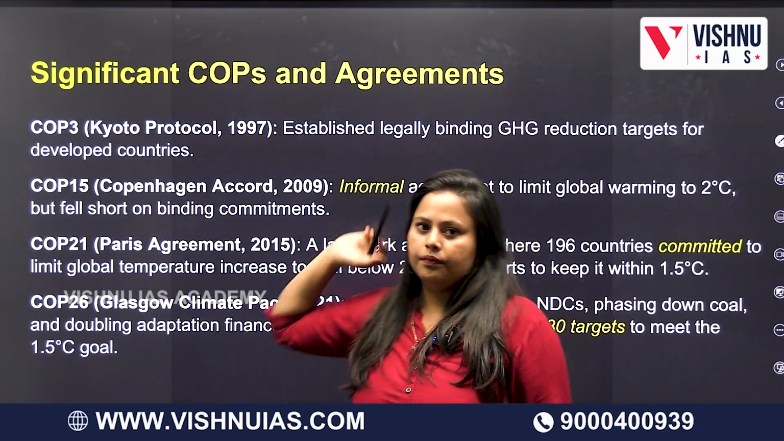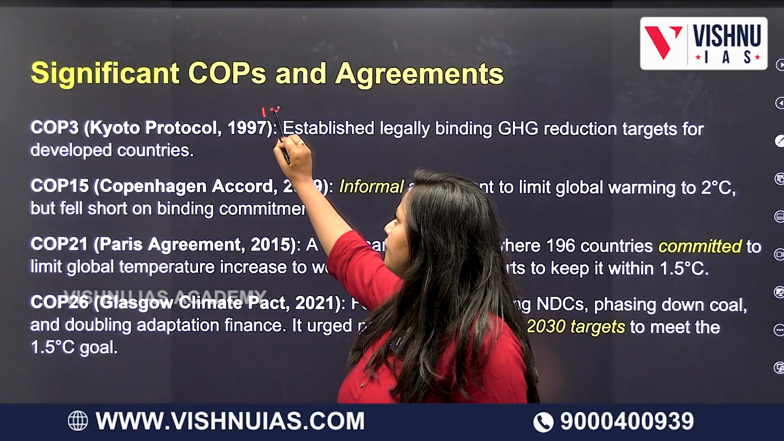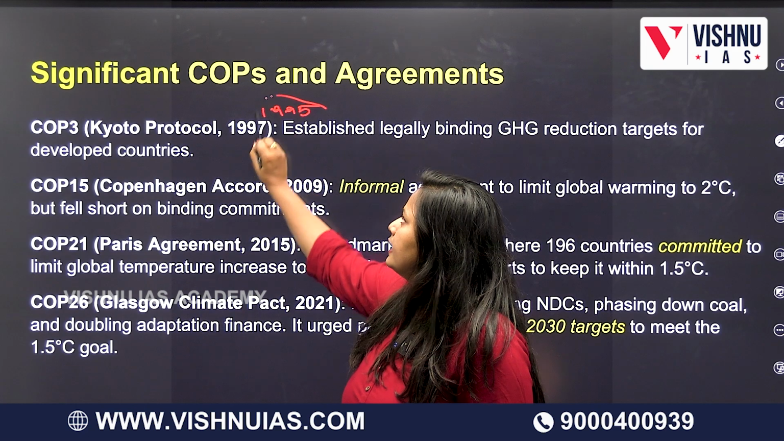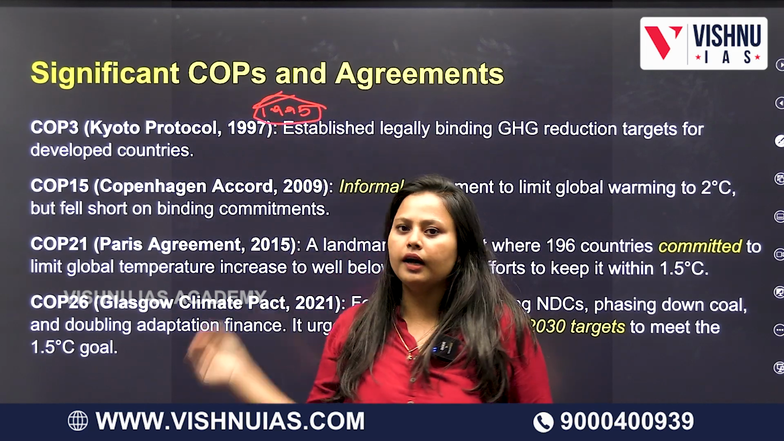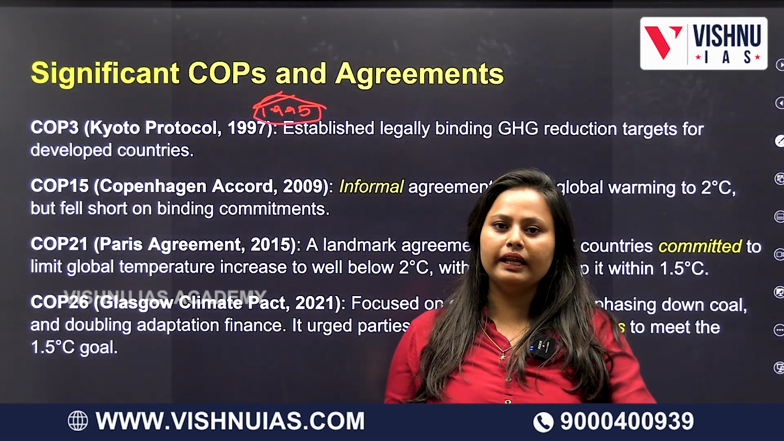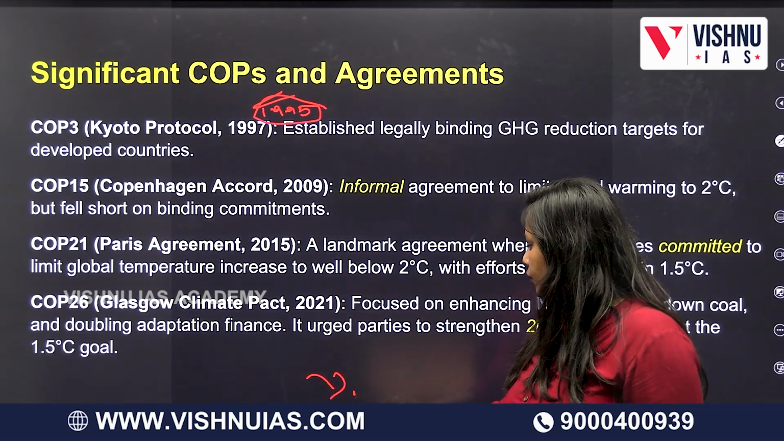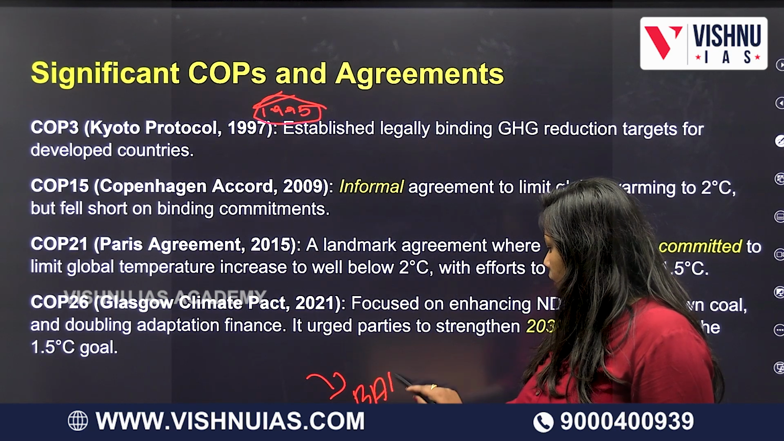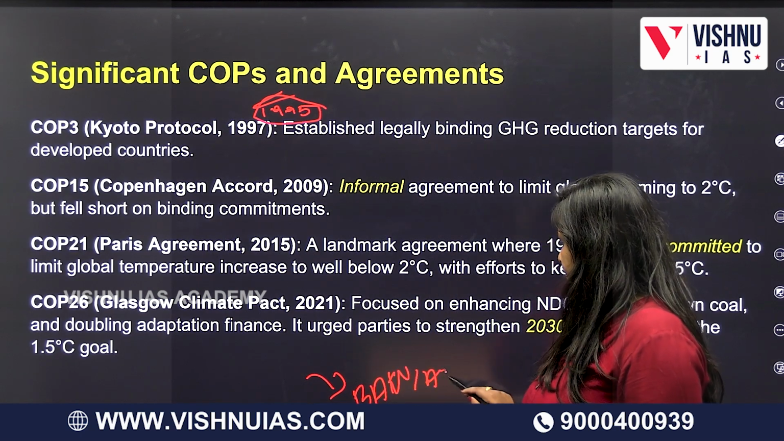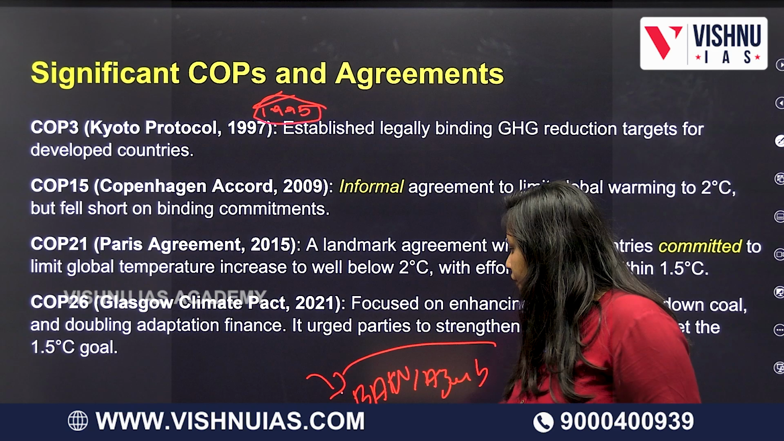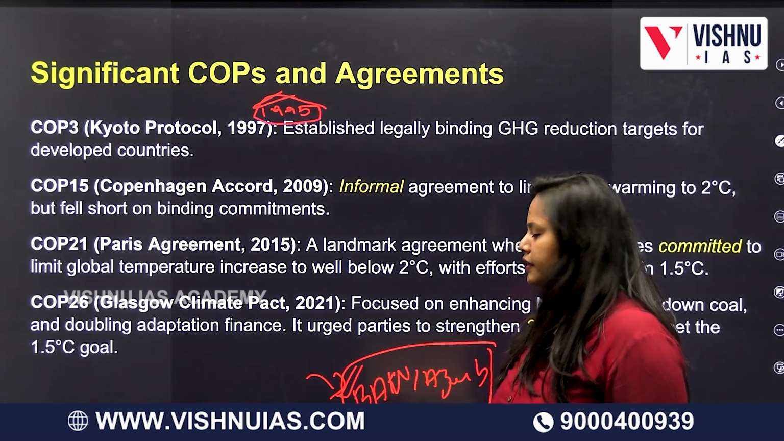From 1995, this Conference of Parties has been happening. All the member countries gather at a place and discuss. Coming to the upcoming event, it is going to be held in Baku, which is the capital of Azerbaijan. This update we will give you in the next class after the conference has happened.